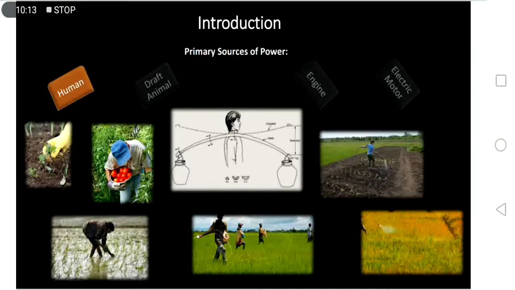What else? And so many other examples. To attain high power output, which means you need more energy at a specific time to perform that task,